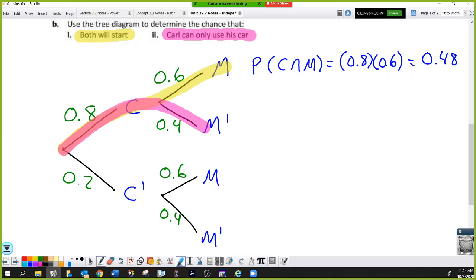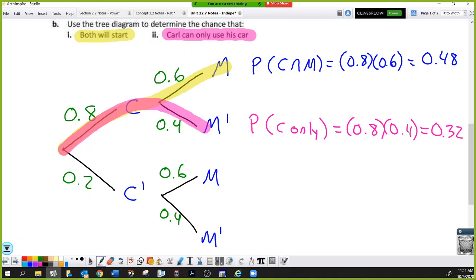So the probability of car only, I should have said only C, is 0.8 times 0.4 or 0.32. Wait a minute, what?